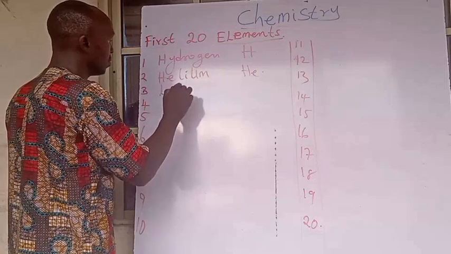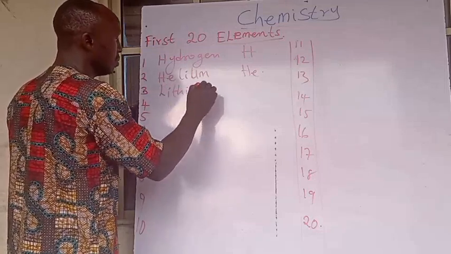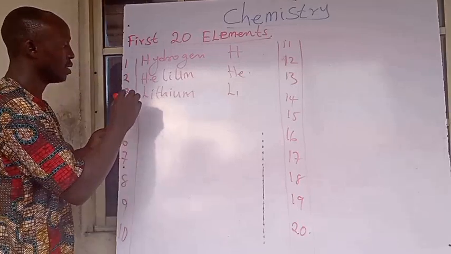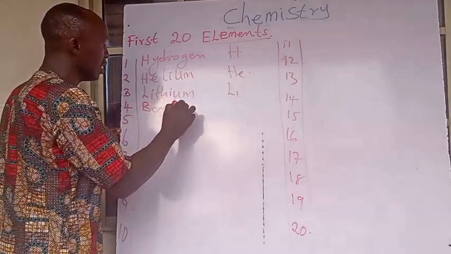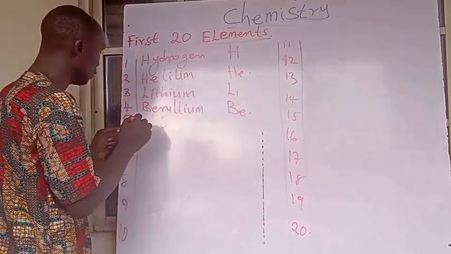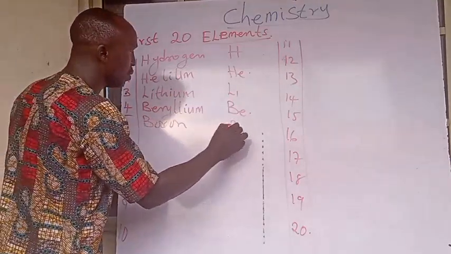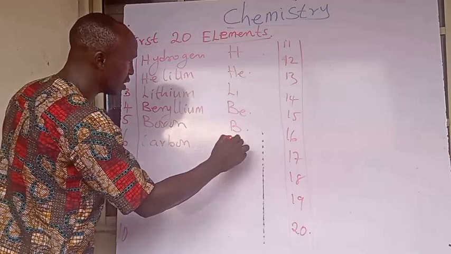Lithium, Li. Number 4 is beryllium, which is Be. Boron, which is B. We have carbon, which is C.